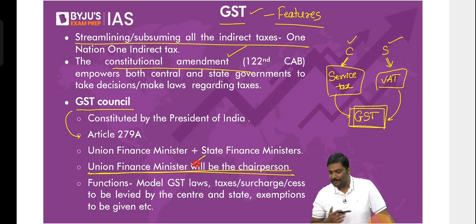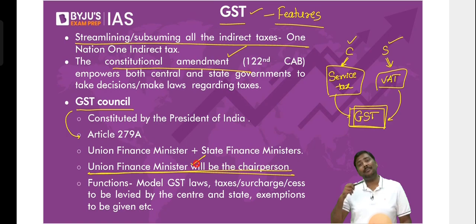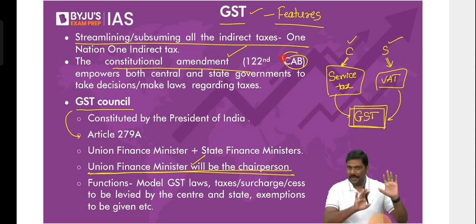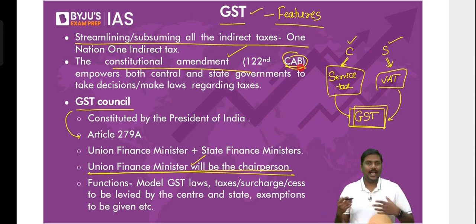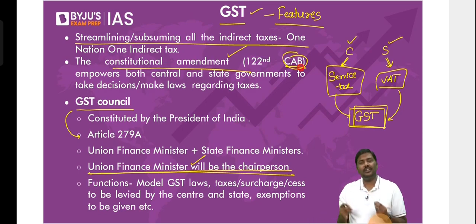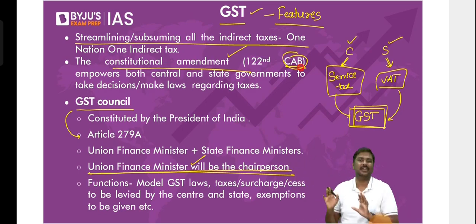Somebody is saying, sir, in the PPT, isn't it 102 CAP? Please understand, one is a Constitutional Amendment Act. Another one is a Constitutional Amendment Bill. What I have written is Constitutional Amendment Bill, not a Constitutional Amendment Act. Those who have studied polity, it should be clear to you. I'm not a polity faculty, but I know a little bit of polity also. So it is not an act, it is a bill. To others whose polity classes are not over, please don't panic. That will be discussed under the polity classes.